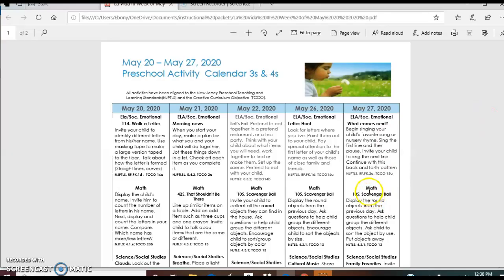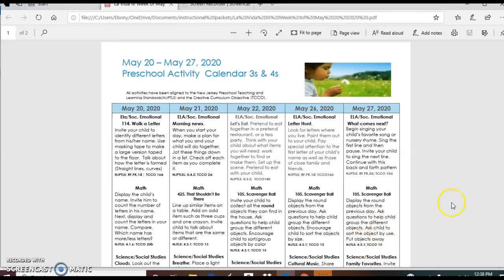Now, for math, Scavenging Ball, we're doing it basically like a review, same thing. Display the round objects from the previous day. Ask questions to help the child group the different objects. Ask your child to sort the objects by use.